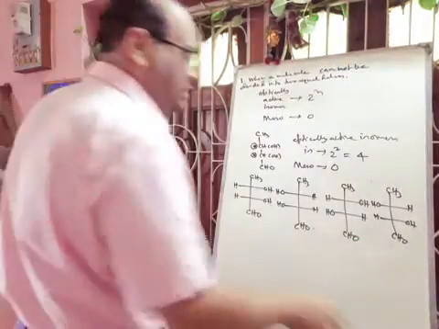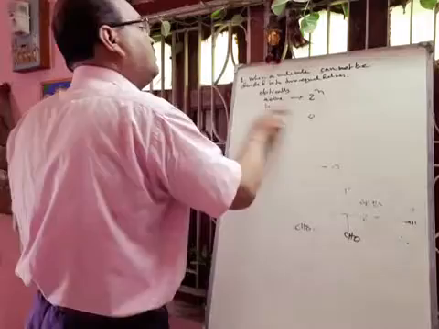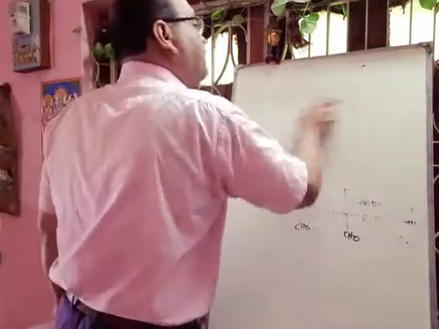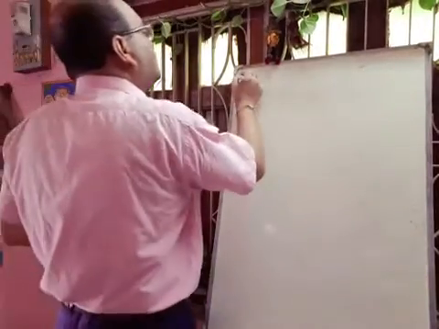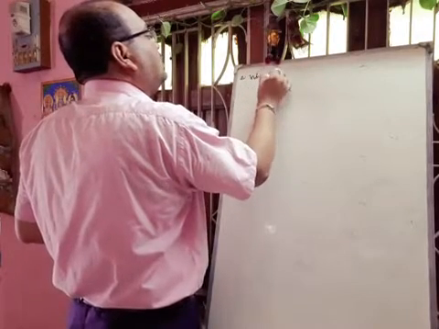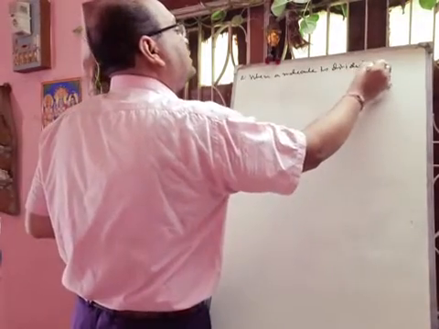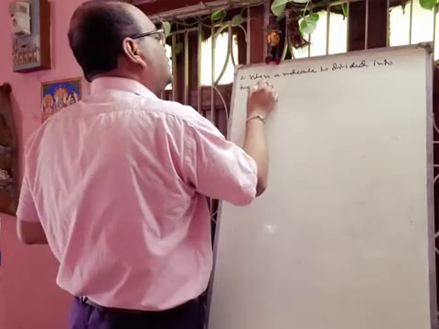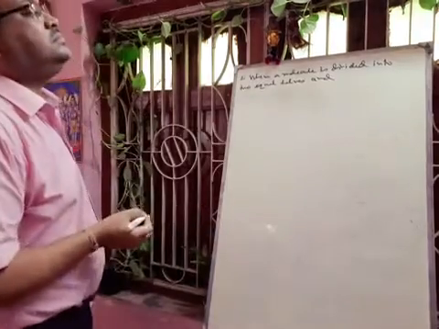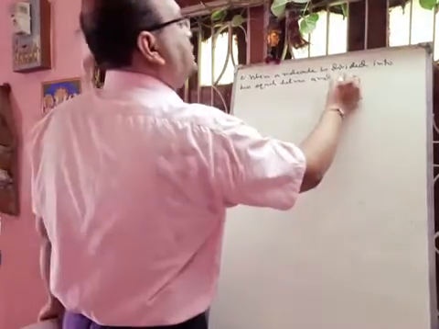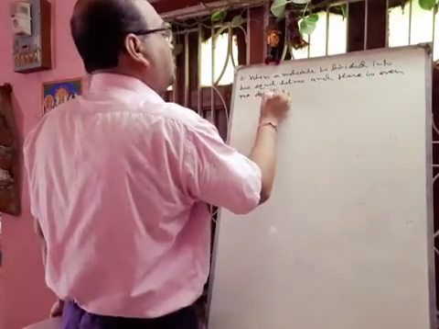Hope you can understand. Next we will discuss another type. Type 2, that is when a molecule is divided into two equal halves and there is an even number of chiral centers.